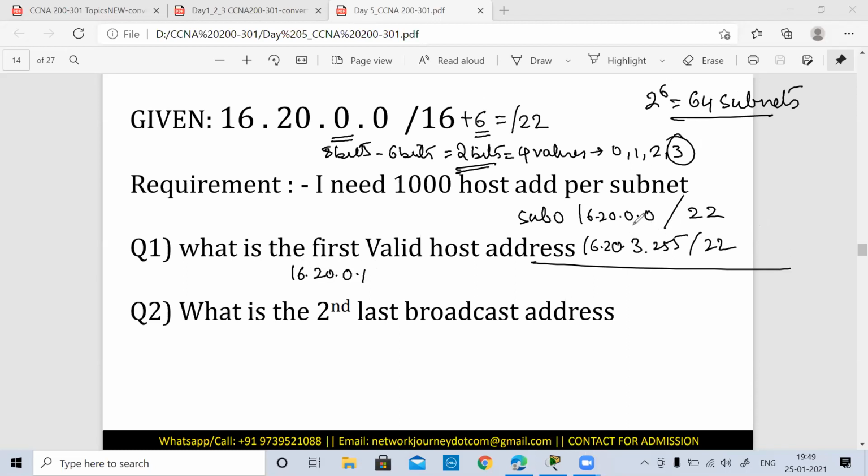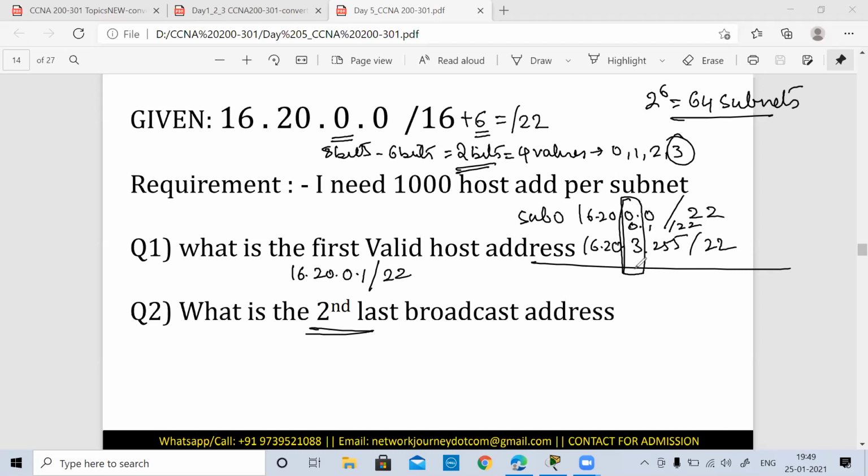16.20.0.1. Okay, 0.1 is going to be the first valid host address /22. Now let's check out the second last broadcast address. This is something very interesting, because for the second last broadcast address you need to look at both octets. Now we are dealing with the second last octet, or the third octet. In that case, we are going with the multiples of 4 now.